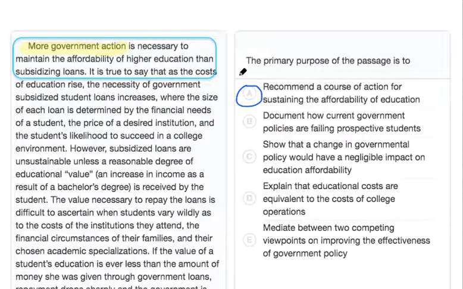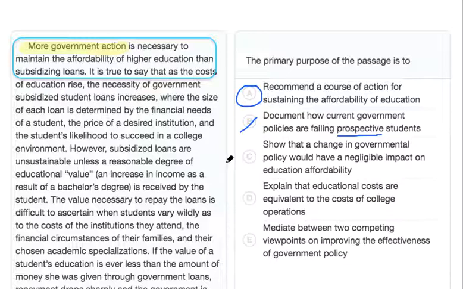Choice B might be tempting because the passage does suggest that the current policies are failing students. However, the key word here is prospective. The passage is not concerned about prospective students. It is more worried about current and already graduated students. So B is out.